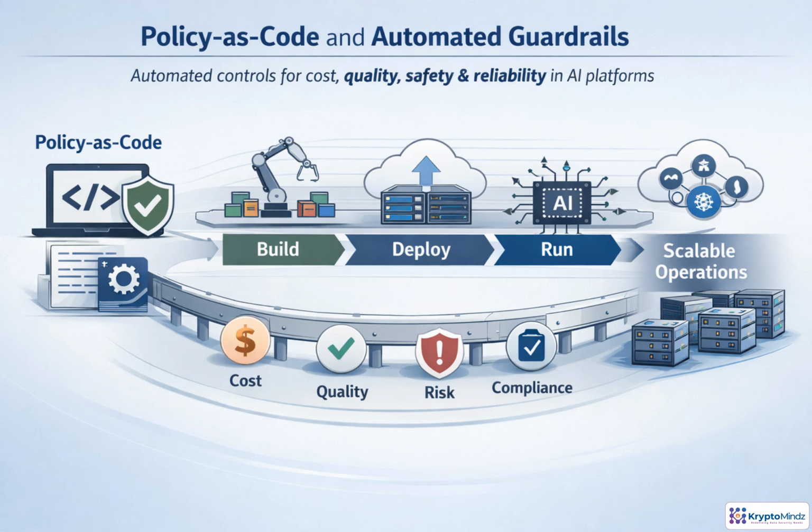As AI agents move from experiments into production, governance can't rely on manual review. In this module, we'll apply FinOps principles as automated guardrails, helping control cost, quality, safety, and reliability across build, deploy, and runtime.